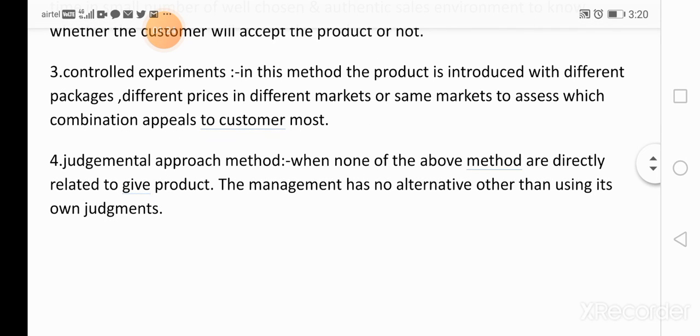Next is the controlled experimental method. The controlled experimental method is like test marketing, but in this method the product is introduced with different packages and different prices in different markets or in the same market, to assess which combination appeals to the customer most.